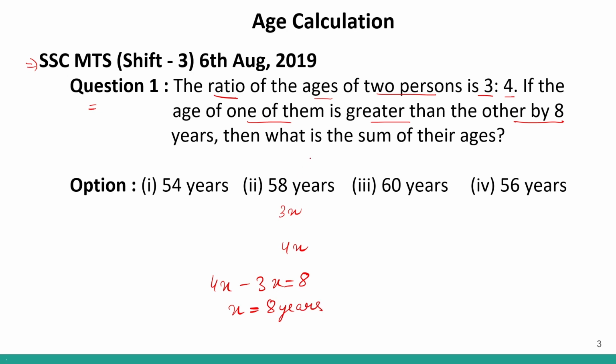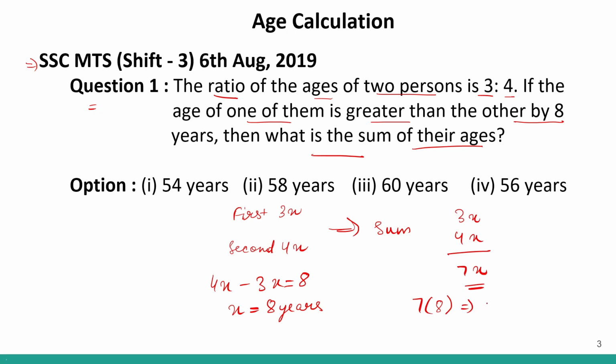Correct? We have to find the sum of their ages. Now the age of the first person and the age of the second person is 3x and 4x respectively. So the sum of their ages will be 3x and 4x, which is equal to 7x. Correct? So we know the value of x. So 7 into 8 is equal to how much? It is equal to 56 years. So the sum of their ages will be 56 years, which is given in option number 4. So option number 4 will be your correct answer. Okay?